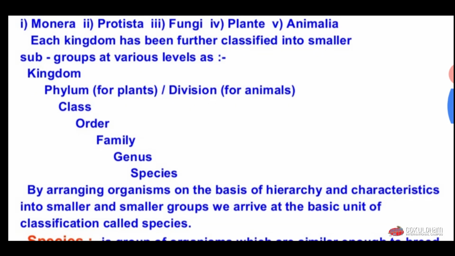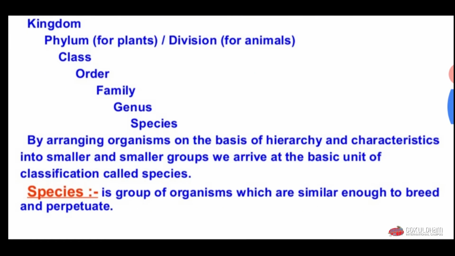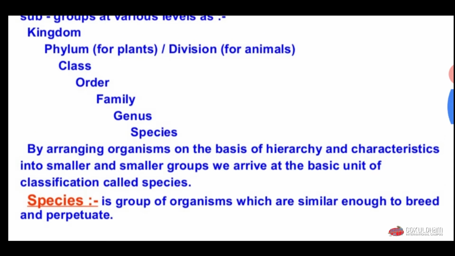By arranging the organisms on the basis of hierarchy and characteristics into smaller and smaller groups, we arrive at the basis of classification called species. The species is the basic level of hierarchy. And what is the species? Species is the group of organisms which are similar and able to breed and perpetuate. It means the species is the group of organisms that are similar in characters and can interbreed naturally and produce viable offspring.